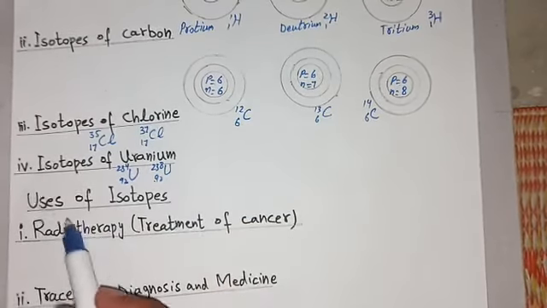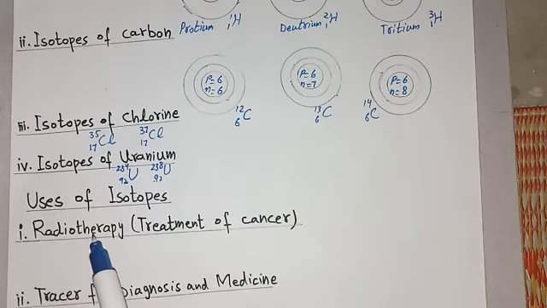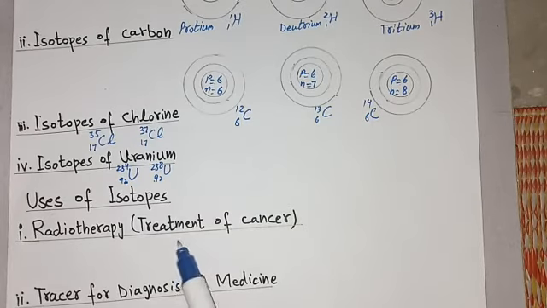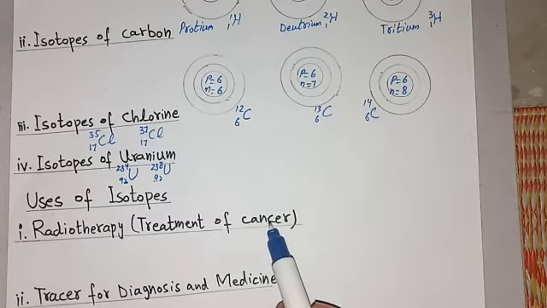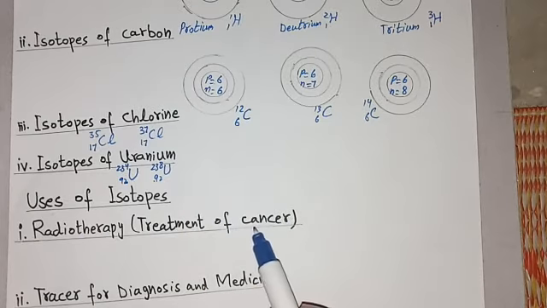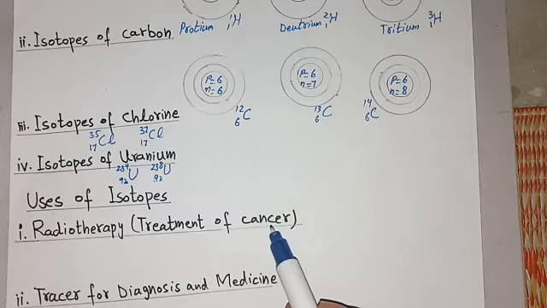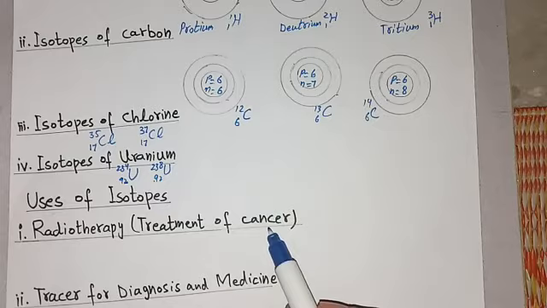Now we will discuss uses of isotopes. The first use of isotopes is radiotherapy. Isotopes can be used as treatment of cancer. Radiotherapy means treatment of cancer. How to diagnose the cancer? There are many isotopes that are used. Some isotopes can penetrate strongly, and some isotopes can penetrate weakly.